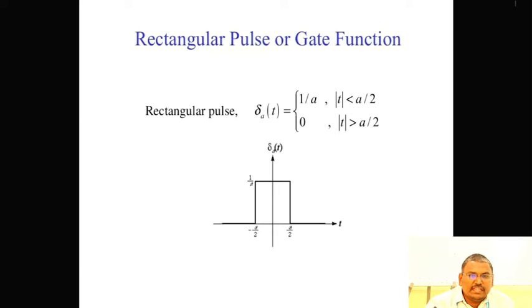Next, the rectangular pulse or gate function. The rectangular pulse representation is delta of t, where the value of delta of t is equal to 1 by a for mod t less than a by 2, that is from minus a by 2 to plus a by 2. The maximum value is 1 by a.